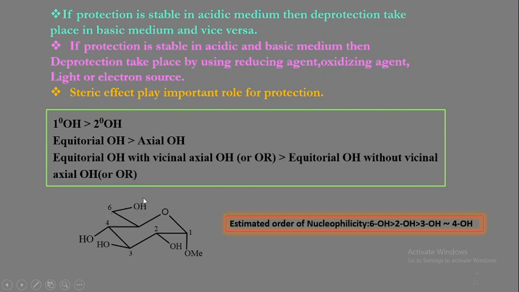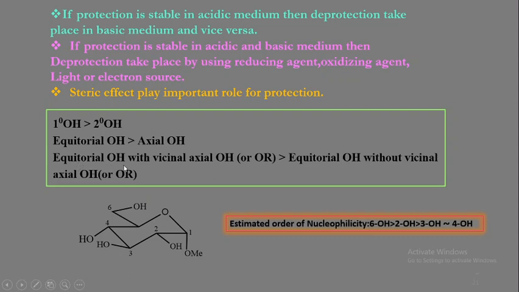Here the primary OH is only the sixth carbon OH. Then the OH groups on the third, fourth and second carbons are secondary OH. Therefore, the sixth carbon atom OH is more easily protected than these three. Then equatorial OH is more easily protected than axial OH. Here the three OH, that is this OH, this OH and this OH, all are equatorial. Therefore, the equatorial OH is more easily protected than the axial OH.